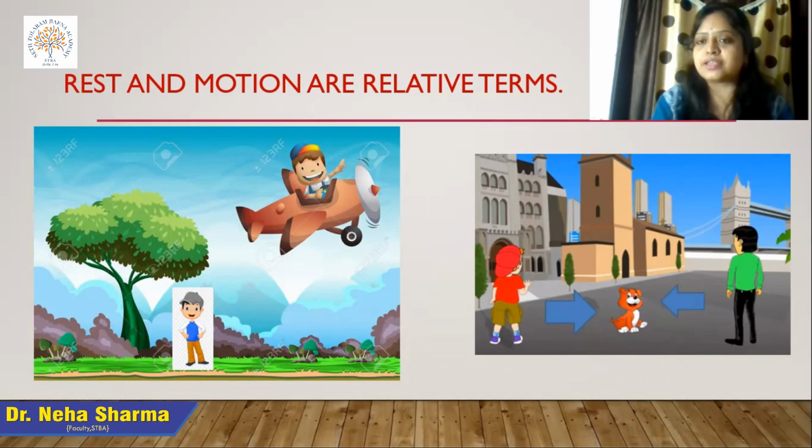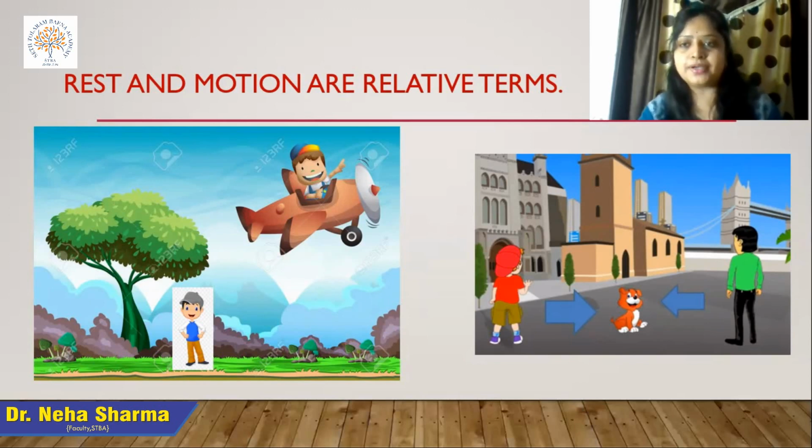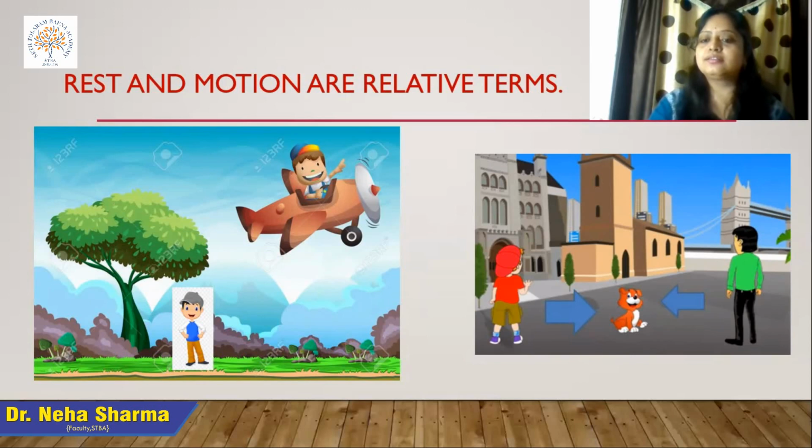Now, why is this term important? On the right side, you see a picture where a cat is just sitting on a road. With respect to that boy, the cat is in the right direction, whereas with reference to another person, the cat is in the left direction. So basically, the reference point, the observer's view, is very important, by which we can identify the directions.